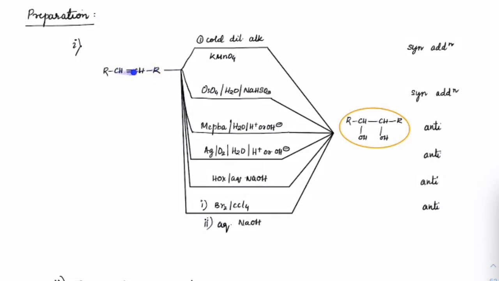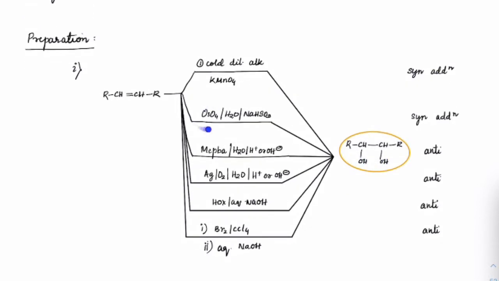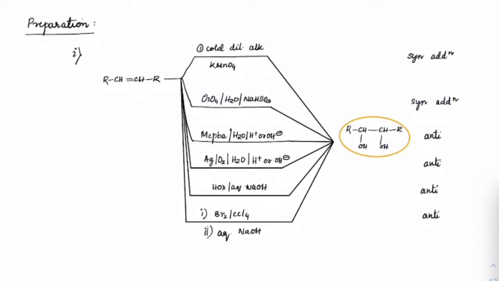From alkenes, it is easy to prepare the glycol forms. We have seen that with Baeyer's reagent, cold dilute alkaline KMnO4, it will make a syn addition to give these 1,2 diol forms. Same way, if you treat with osmium tetraoxide, you will get a syn addition, again 1,2 diol forms.